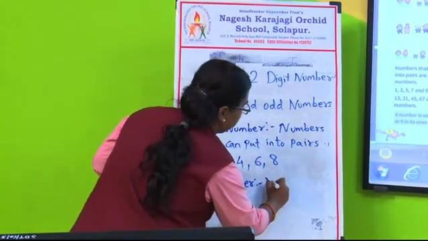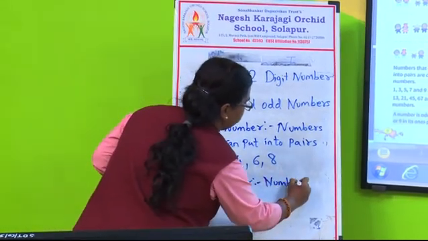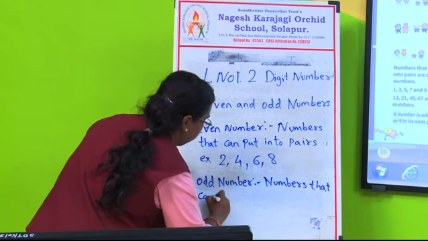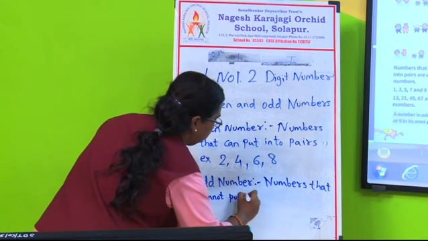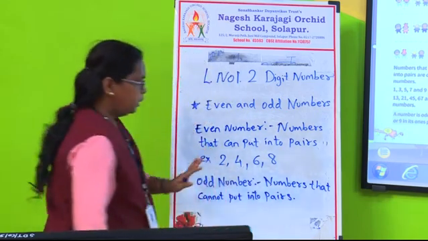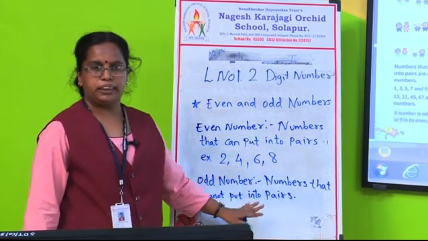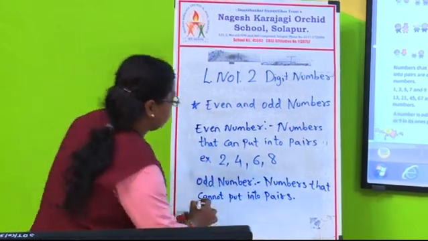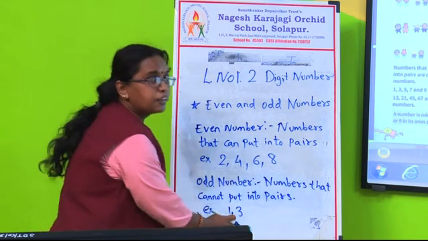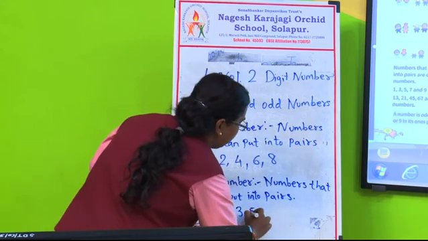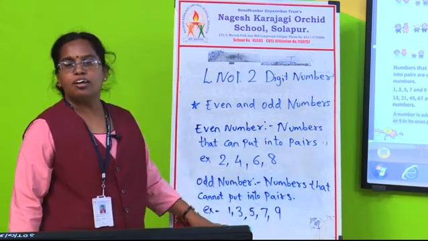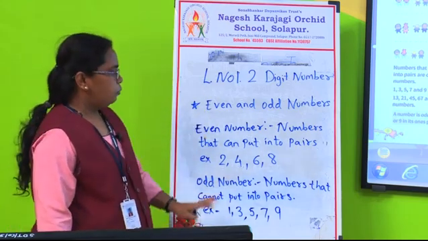Now odd numbers. Numbers that cannot be put into pairs are called odd numbers. For example, 1, 3, 5, 7, 9. These are all called odd numbers. Okay, even numbers and odd numbers.